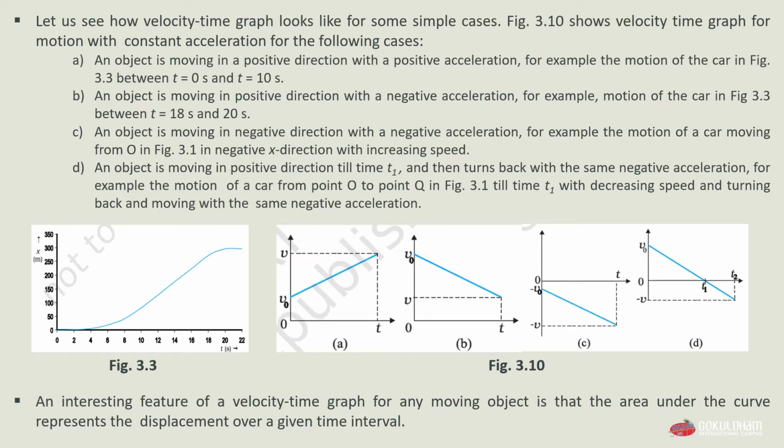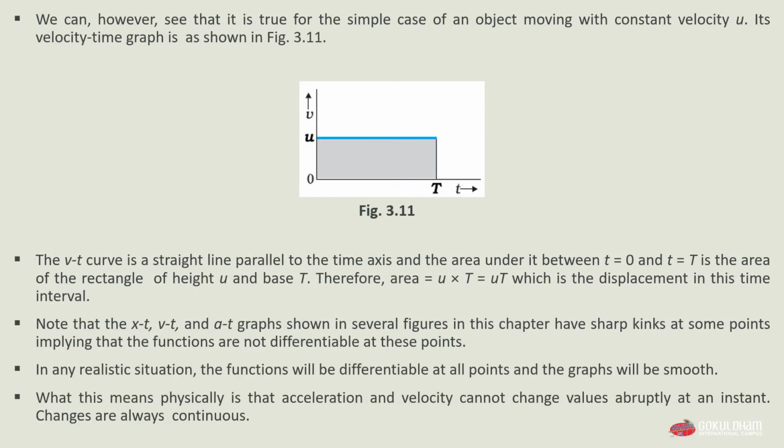Now, an interesting feature of a velocity time graph for any moving object is that the area under the curve represents the displacement over a given time interval. A general proof of this statement requires the use of calculus. We can however see that it is true for the simple case of an object moving with constant velocity, say u. Its velocity time graph is shown in figure 3.11, as you can see.